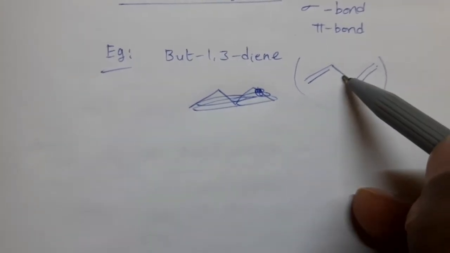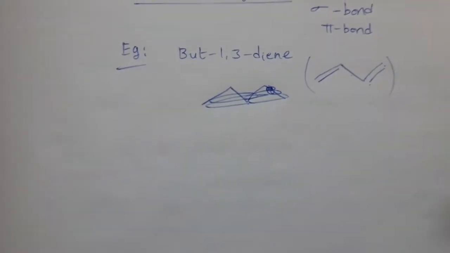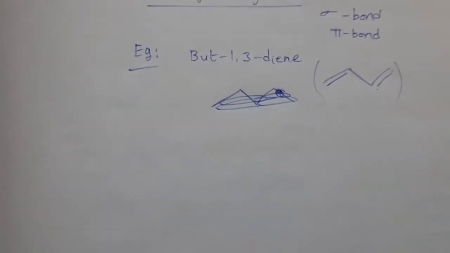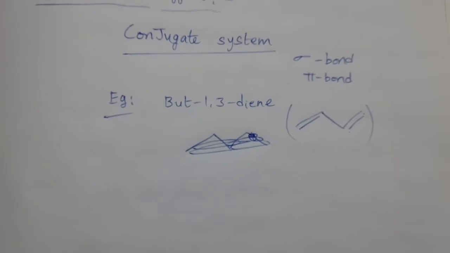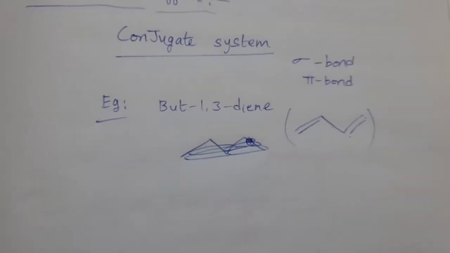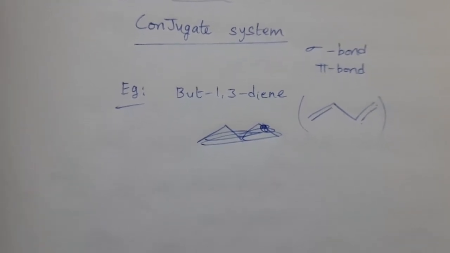Double bond, single bond, double bond. In this way, in the alternate positions, sigma and pi bonds are there. This is pi bond, sigma bond, pi bond, like this. Arrangement is present, then we can say it is a conjugate system. So to this conjugate system, any group is attached, then pi electrons delocalization takes place.